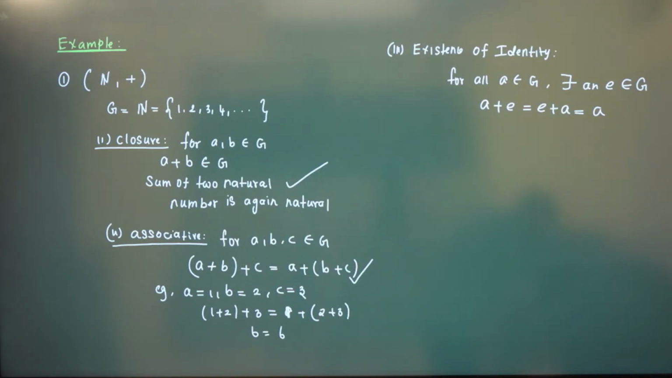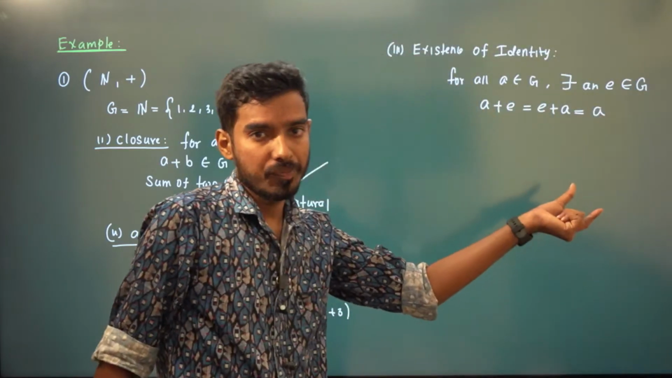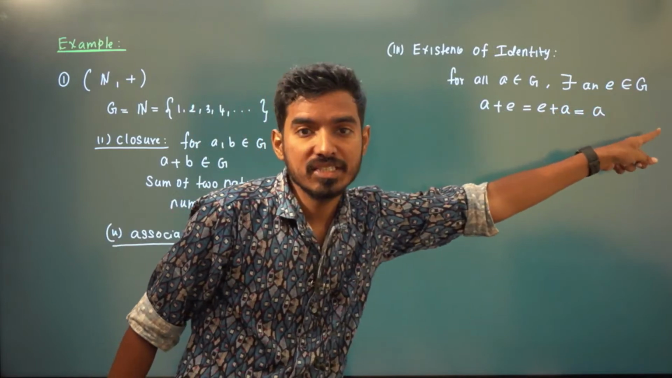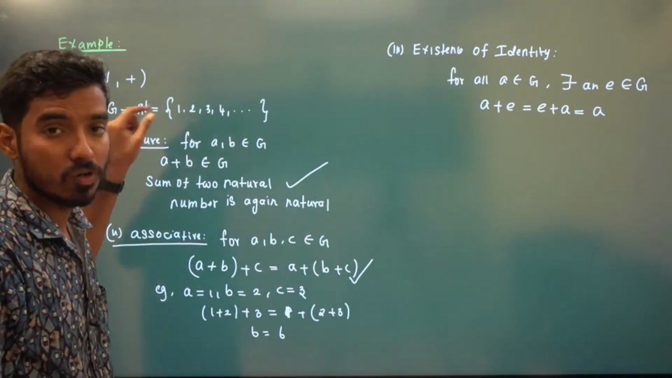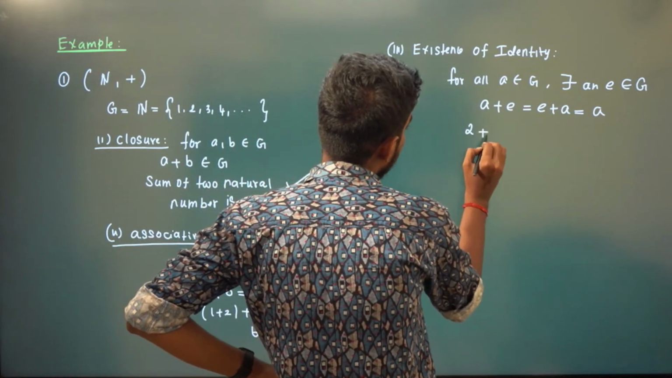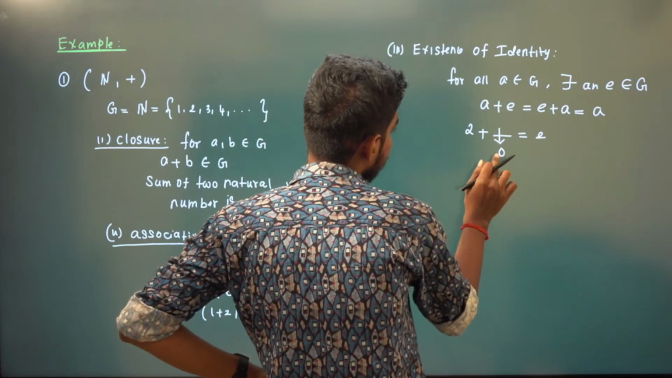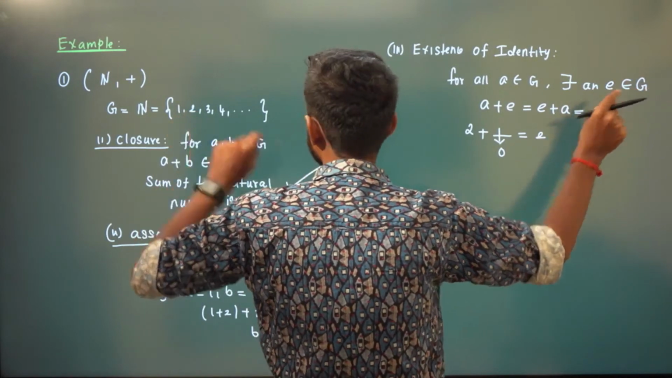For example, if I take 2, 2 plus what is 2? I'm just looking for that. If I take 2, but 0 is not in the set, yes or no? Actually, E has to be 0, but that E has to be in G. But here there is no 0 in this G, right? For example, if I take 2, 2 plus what is 2? This has to be 0, but E has to be in G, and there is no 0 here.